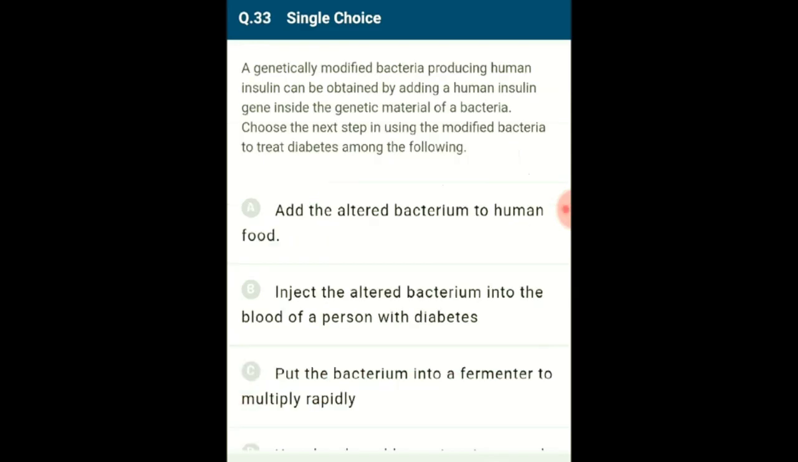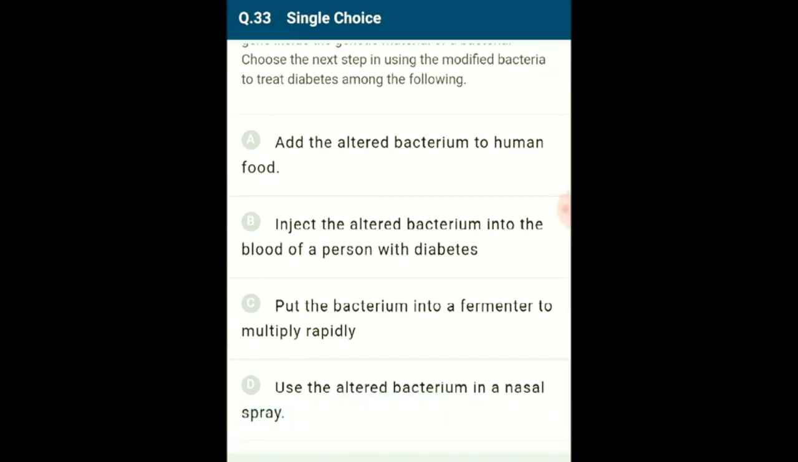Question number 33. A genetically modified bacteria producing human insulin can be obtained by adding a human insulin gene inside the genetic material of a bacteria. Choose the next step in using the modified bacteria to treat diabetes among the following. Human insulin can be produced via genetically engineered bacteria having the human insulin gene added to its plasmid. Once the modified bacteria has been developed, it can be commercially mass produced in a bioreactor.